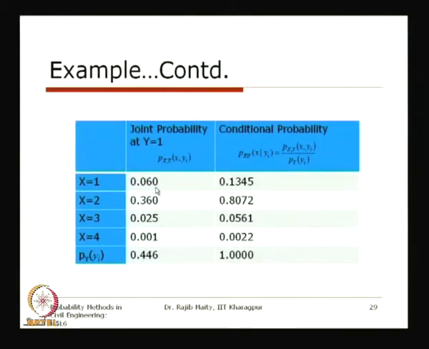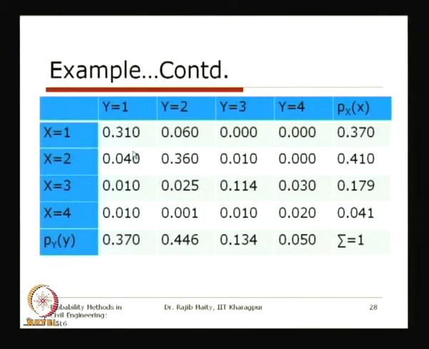So, first of all we have to calculate their conditional probability. The joint probability given y equals 1, these values we can get from that joint PMF.